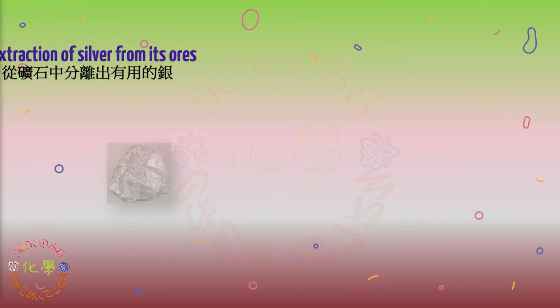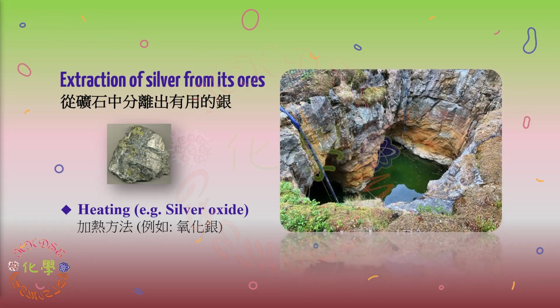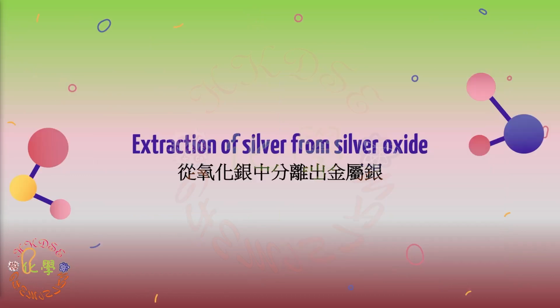For some unreactive metals, for example silver and mercury, just heat their oxides. When heated strongly, these oxides will decompose to produce metal and oxygen.